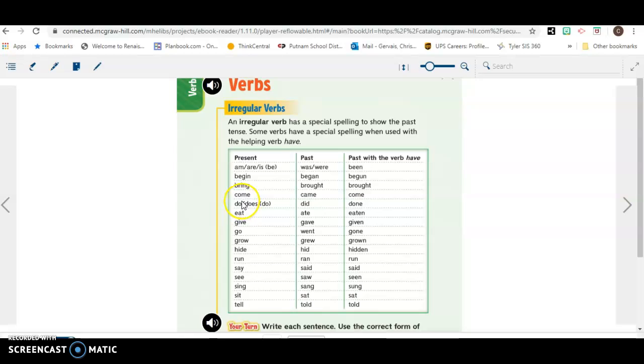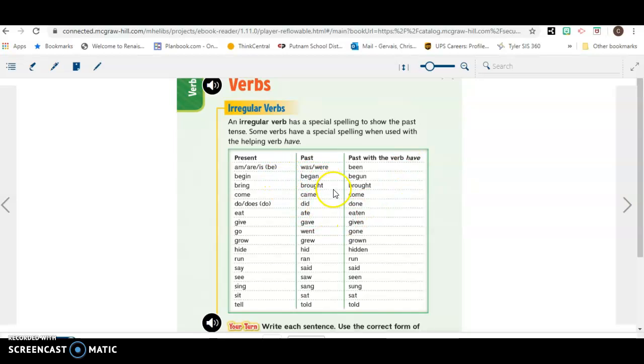Then if we come to the next one, our example come, I come to see you today. I came to see you yesterday. That's our past tense. When we use our helping verb, we actually go back to the present tense form. I have come to see you. So in this case, our present tense is the same in past tense when we use our helping verb.